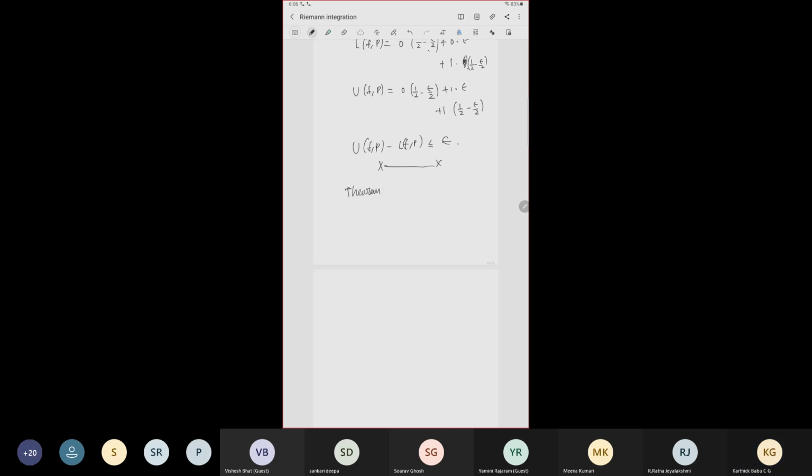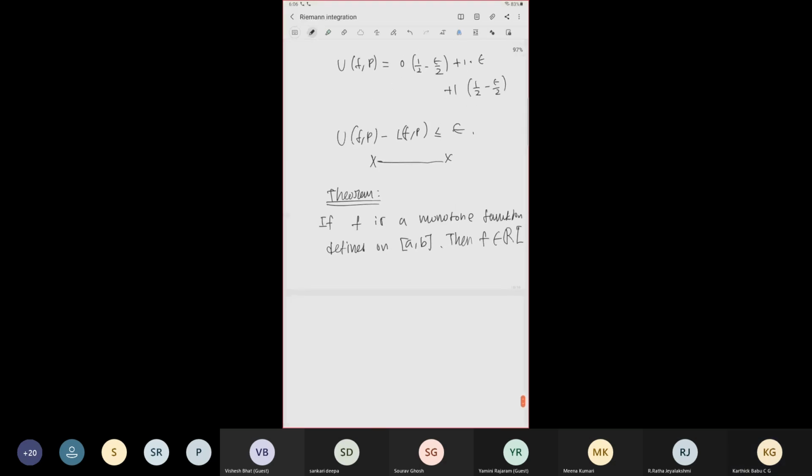Theorem: if f is a monotone function defined on [a, b], then f belongs to R(alpha) on [a, b].